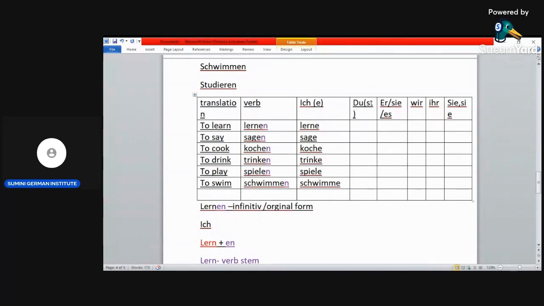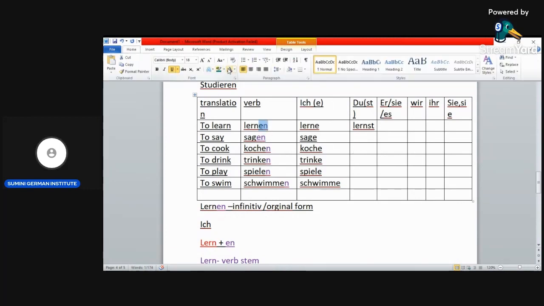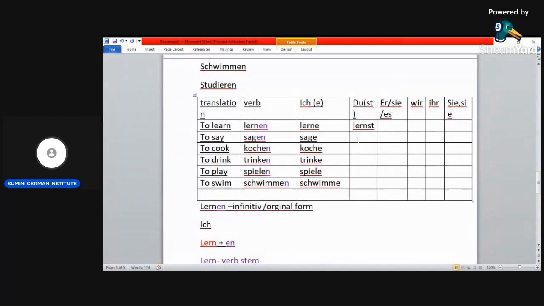St, that is what happens. So we say lernst. Okay, for sagen, the en goes, all of them, the en goes, then we add st, so it becomes sag, then you say st, sagst.